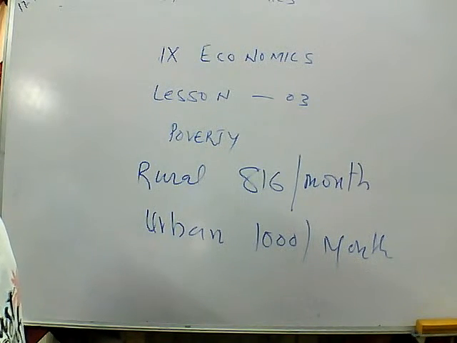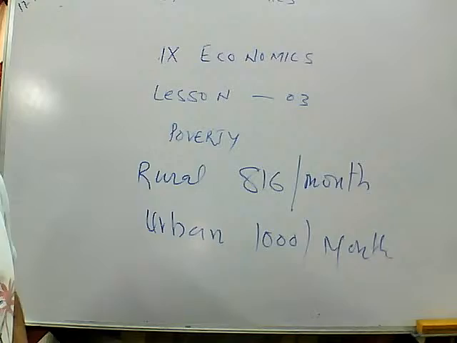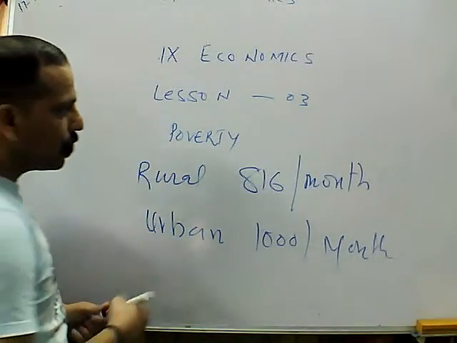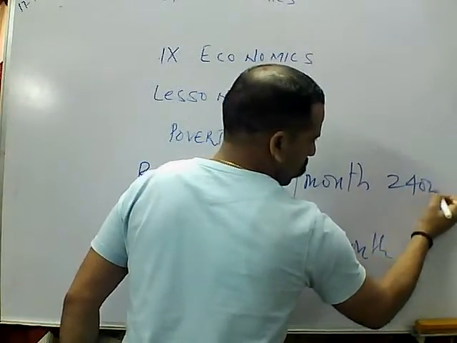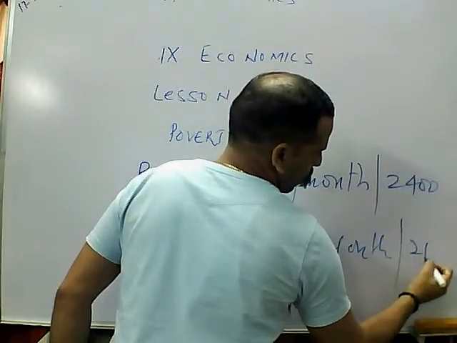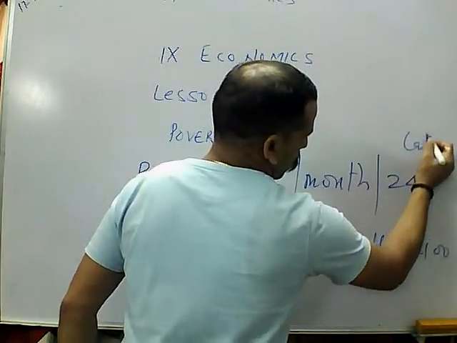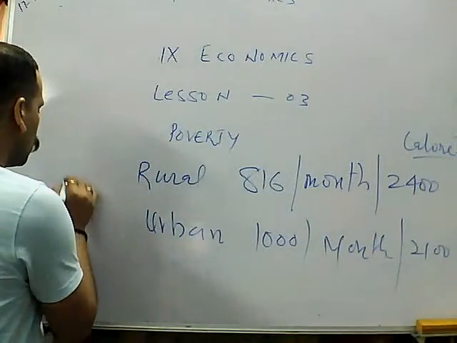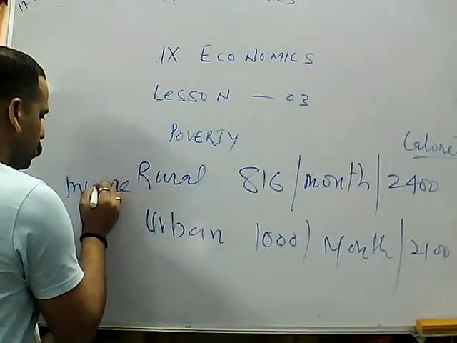So this is about income and calories. When we talk about calories, 2400 calories here and 2100 calories there are required, and this is about income.